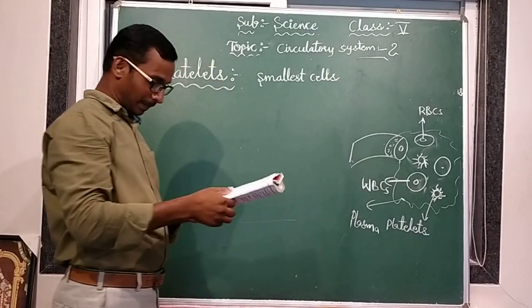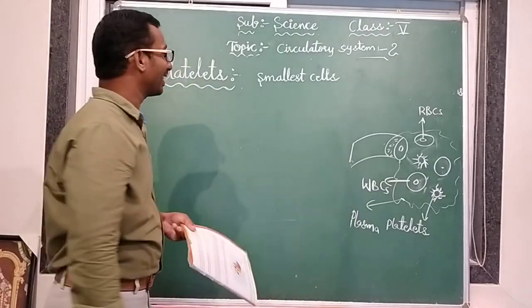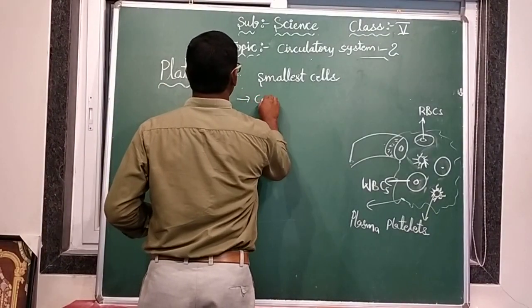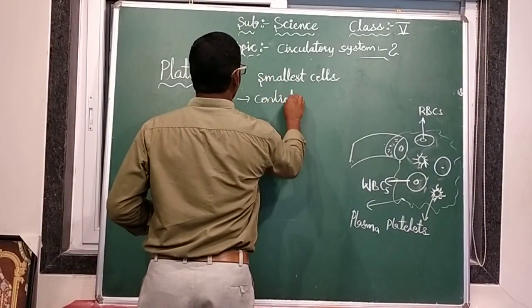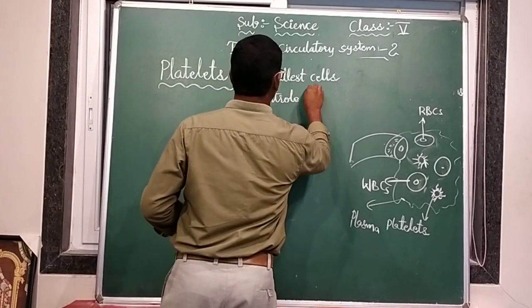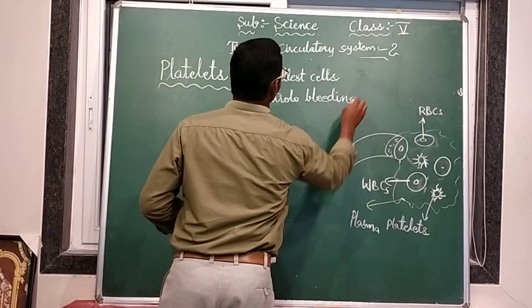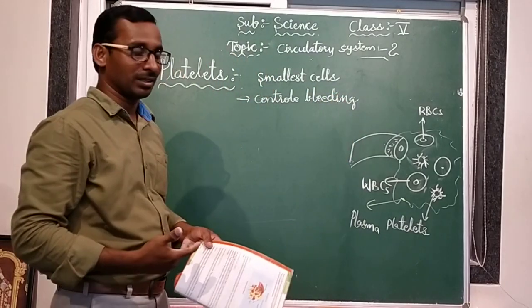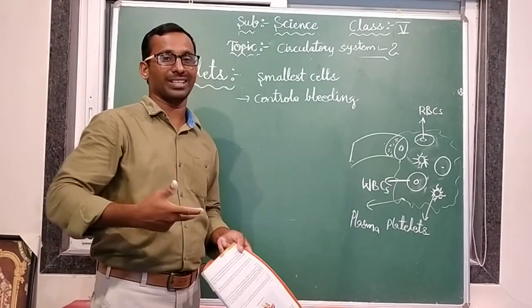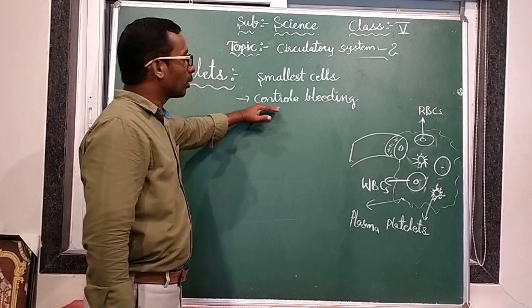They are essential for controlling bleeding. Control bleeding means if we get any cuts or if we fall down, blood is coming outside. Then automatically these platelets control the bleeding. How?